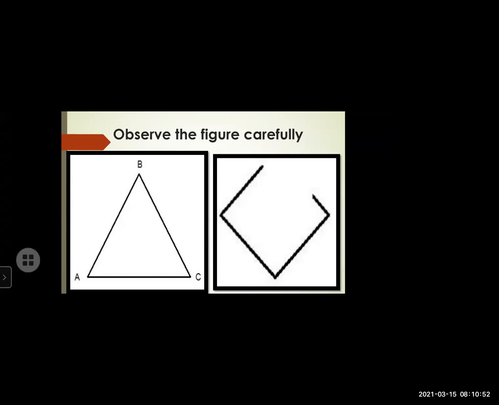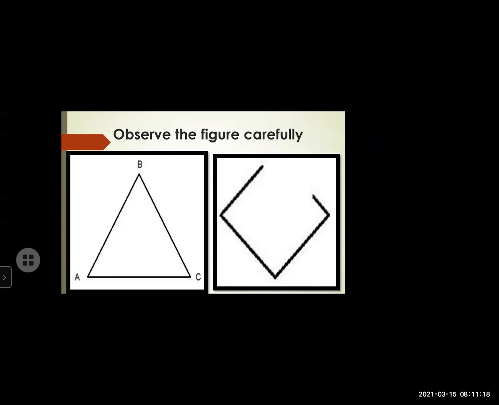Miss, the first is a triangle and the second is another shape. Very good. The first one is a triangle and the second is another shape, meaning it's not a closed figure. And also I can tell that in the first picture, it has three sides. And in the next picture, it is not closed, but we can see it as four sides. So this is the difference between the first picture and the second picture.